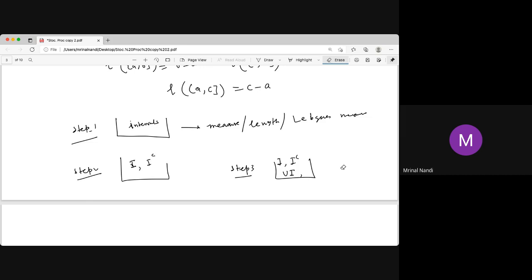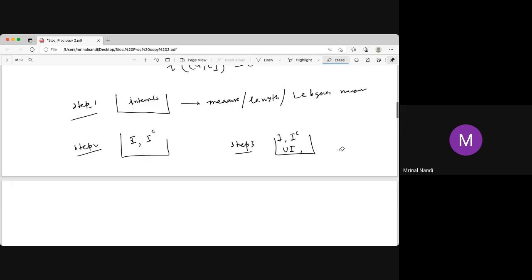Now this extension can be done with any other measure, not only for the Lebesgue or length measure. One such measure is the counting measure. This counting measure is also very important. You just have to count the number of elements of the set. Say for any set A, say the set containing 2, 3, 5, the measure of this is called the counting measure.